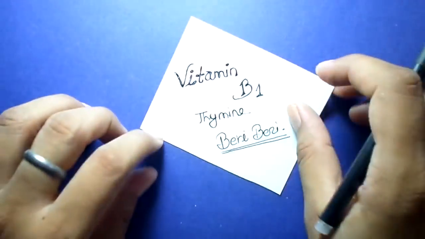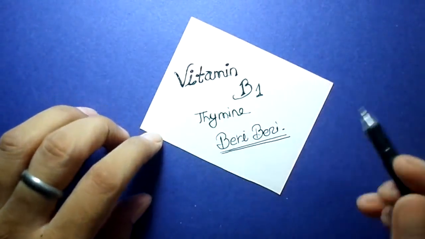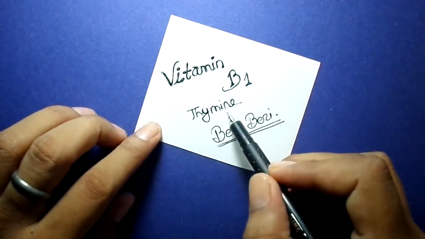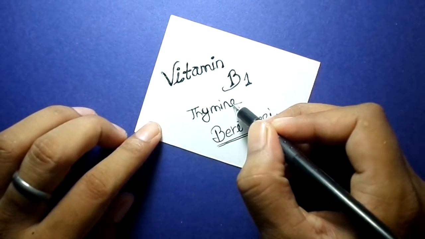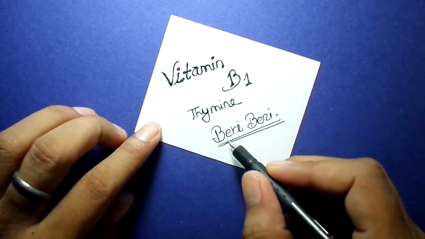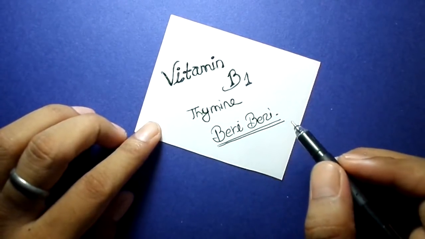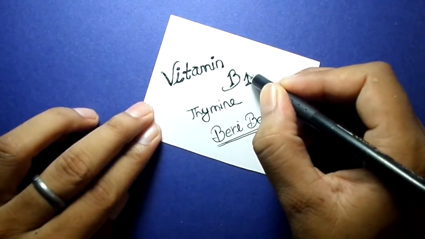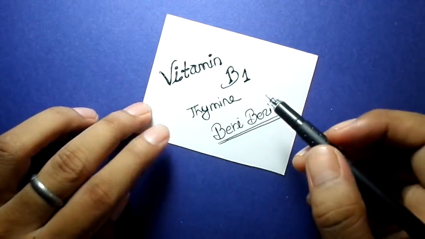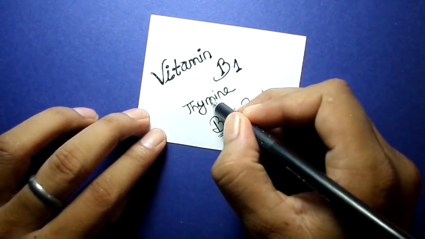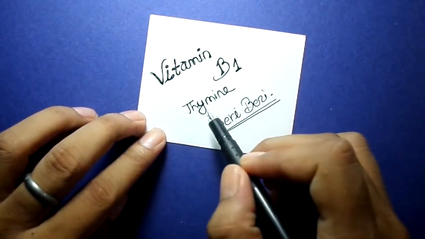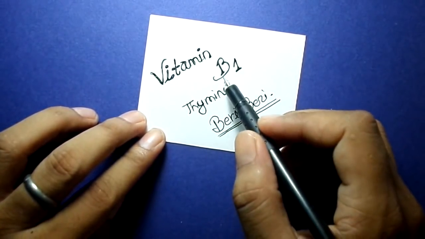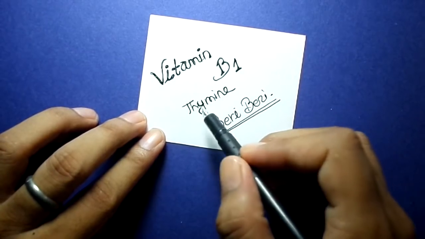It is vitamin B1. It's also asked many times in the examination. Vitamin B1, thiamine, and the disease caused by the deficiency of it is beriberi. So how will we memorize it? We'll memorize it only by reciting it again and again. We'll just say B1 thiamine, B1 thiamine, B1 thiamine.